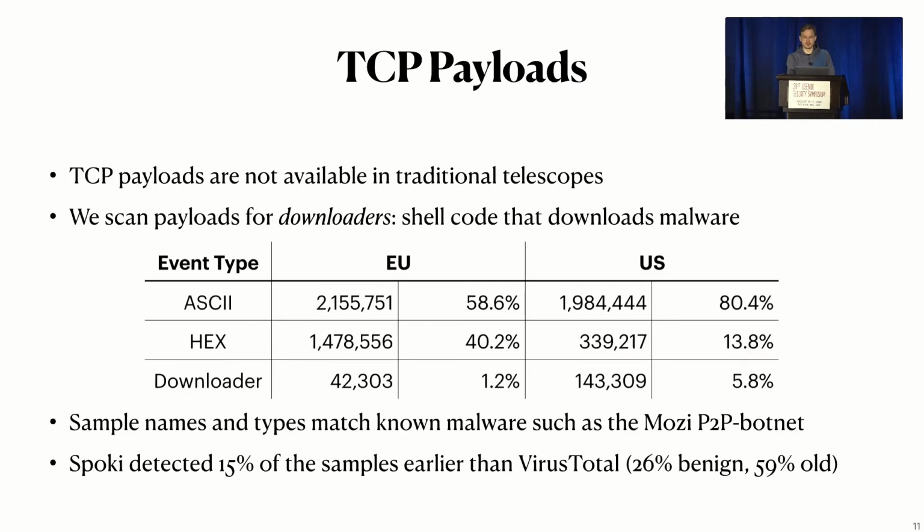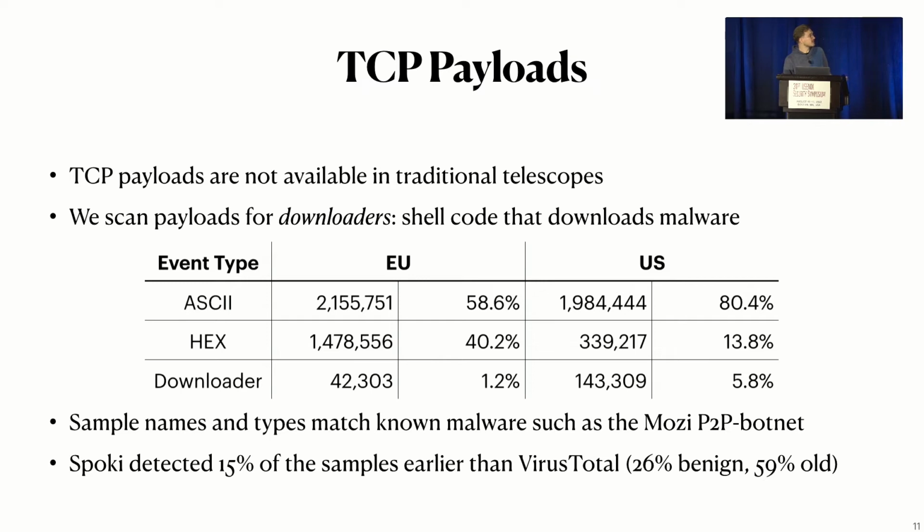Next, I want to talk about TCP payloads a bit. TCP payloads are kind of a feature of Spoki because in traditional telescopes, TCP payloads are not available. We also scanned the payloads that we collect for downloaders. This would be shellcode, such as wget or curl, to download further malware.